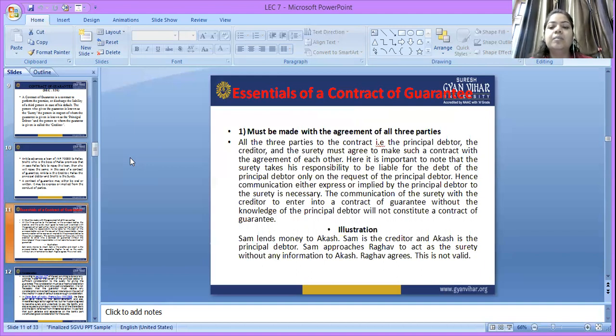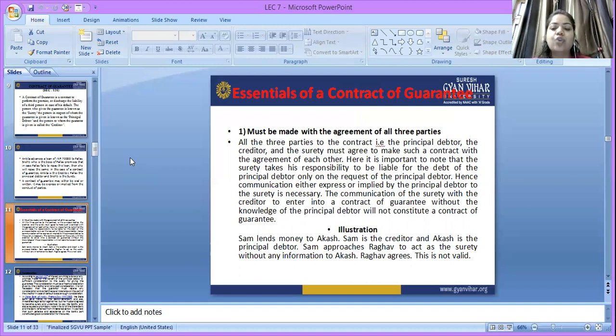Here, it is important to note that the surety takes the responsibility to be liable for the debt of the principal debtor on the request of the principal debtor. That means the surety, who is giving the guarantee on behalf of the principal debtor, is liable for that. Hence, communication, either express or implied, by the principal debtor to the surety is necessary.